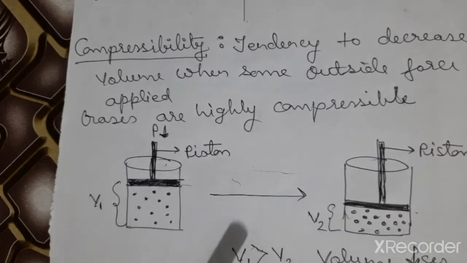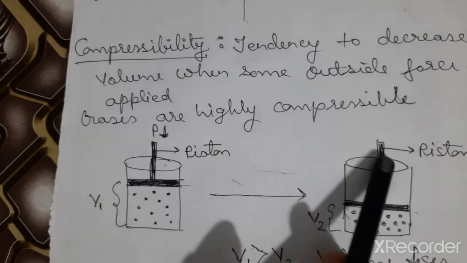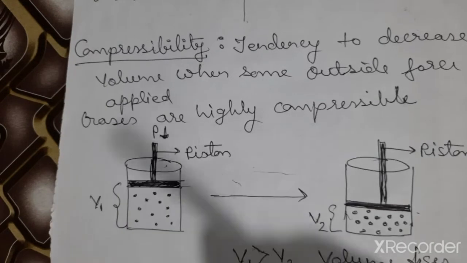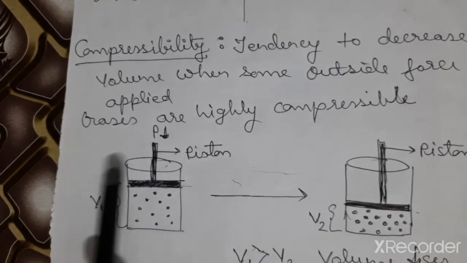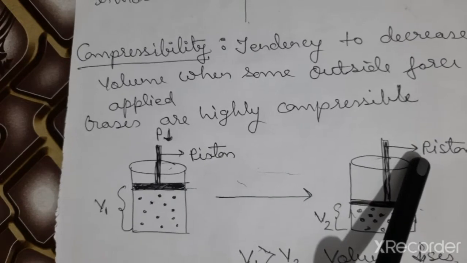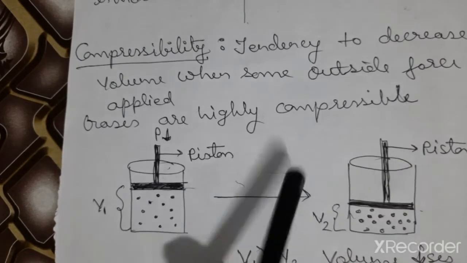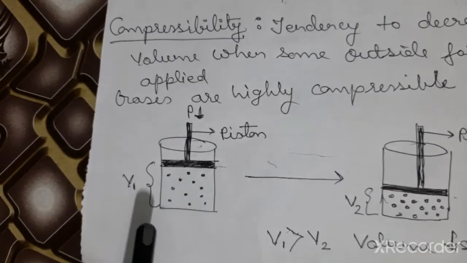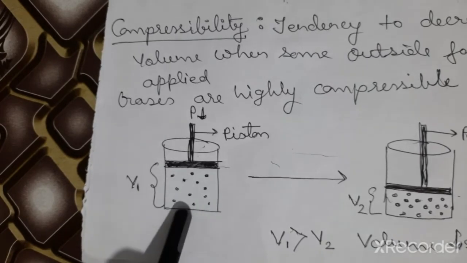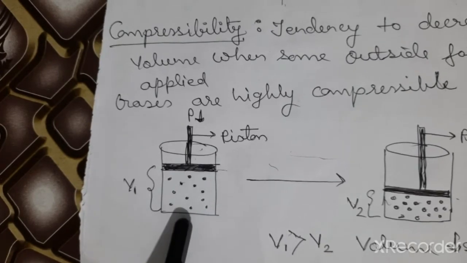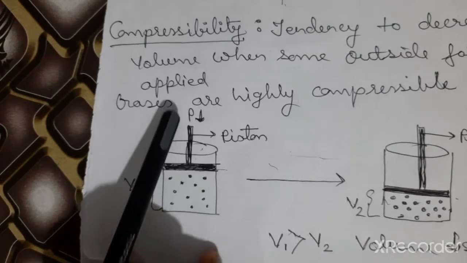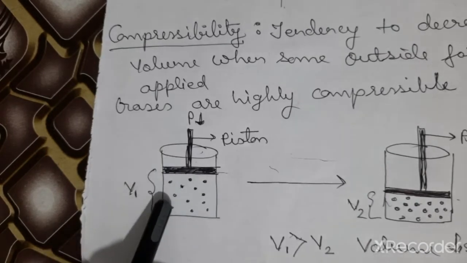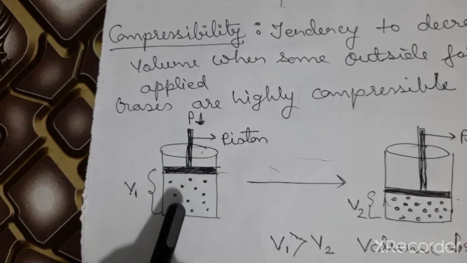Let's find out the reason why gases are highly compressible and why solids are incompressible. To understand it, see this diagram. Here, this is a cylinder filled with gas, and this is the piston. With this piston, we can apply pressure in the downward direction over this gas.